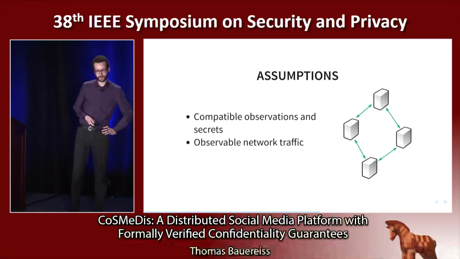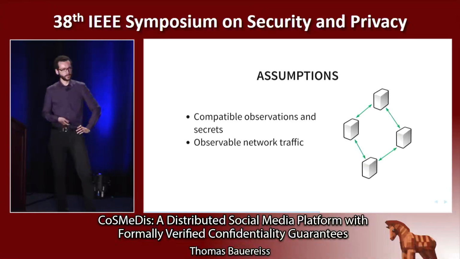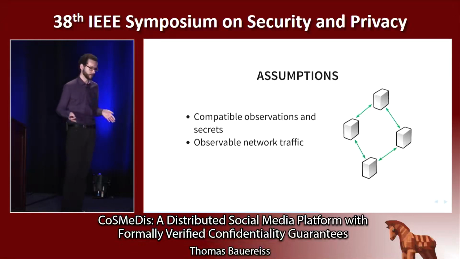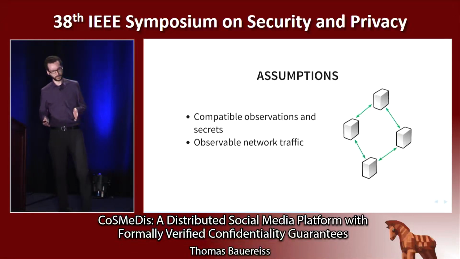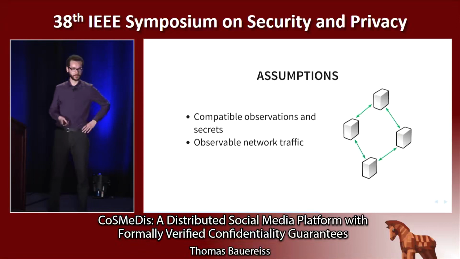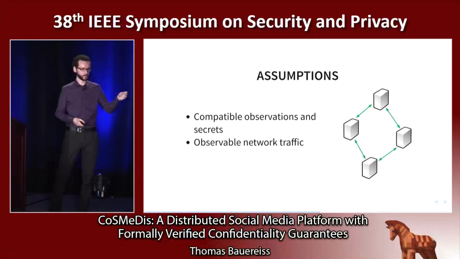So this means that we assume that all communication on a network is observable to some degree. Not necessarily the content, but at least the fact that communication happened. So this is similar in spirit to assuming a Dolev-Yao style network attacker who can inspect network traffic up to parts that are protected by encryption.